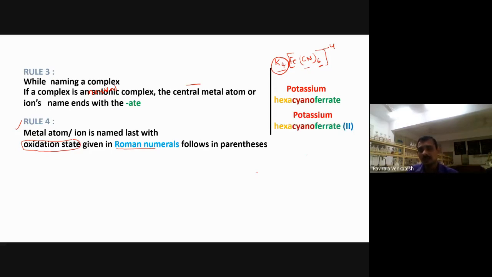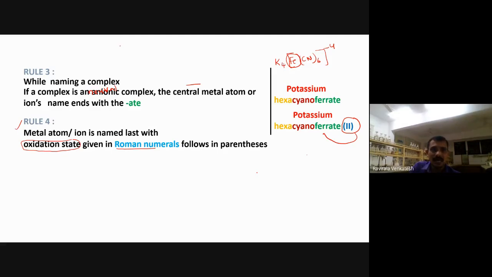Now I put here potassium hexacyanoferrate(II). What does the (II) indicate? The oxidation state of iron. In this structure, the oxidation state of iron is 2. How do you know it is 2 here? Very simple, beta. You should know what is the cation and what is the anion.